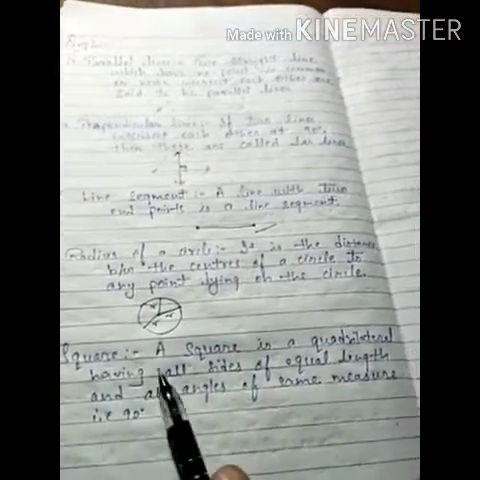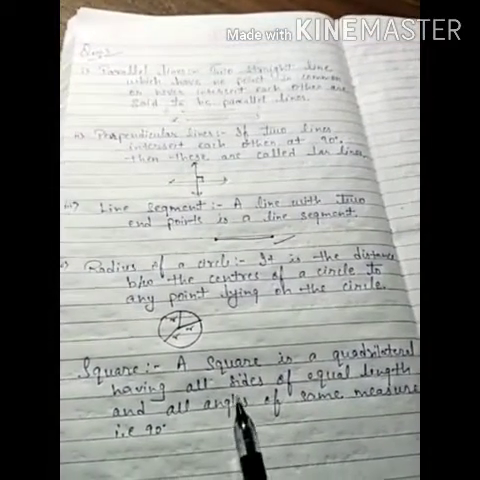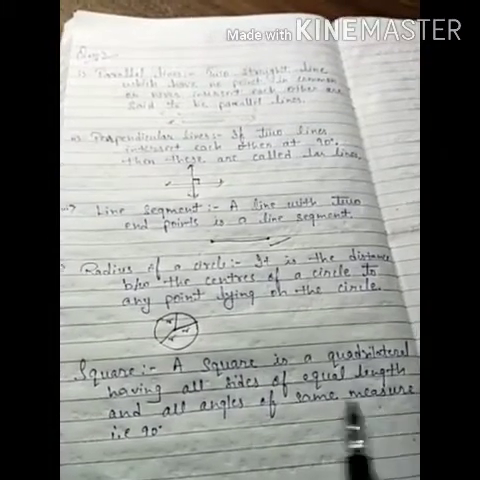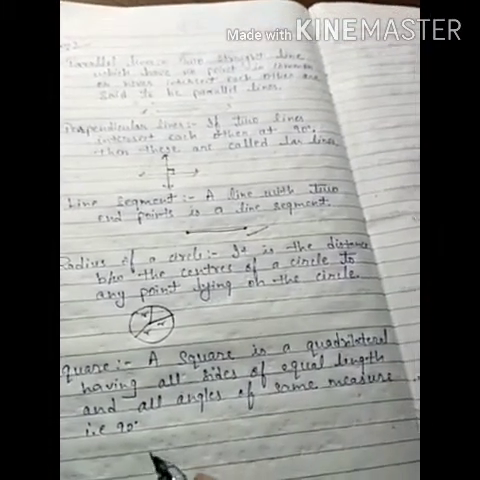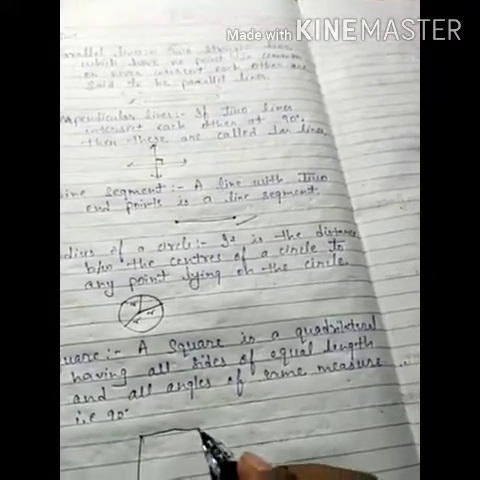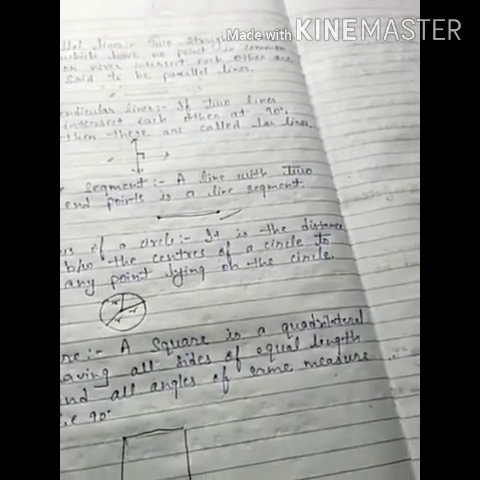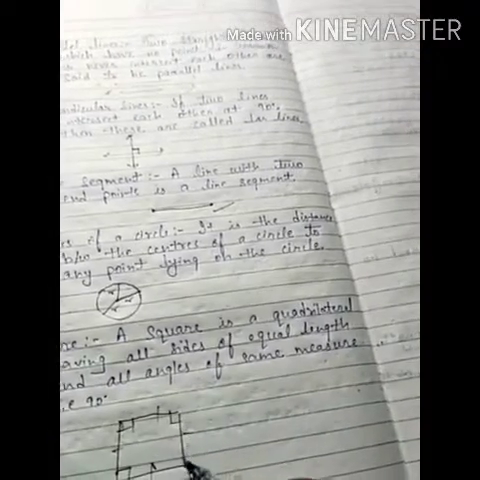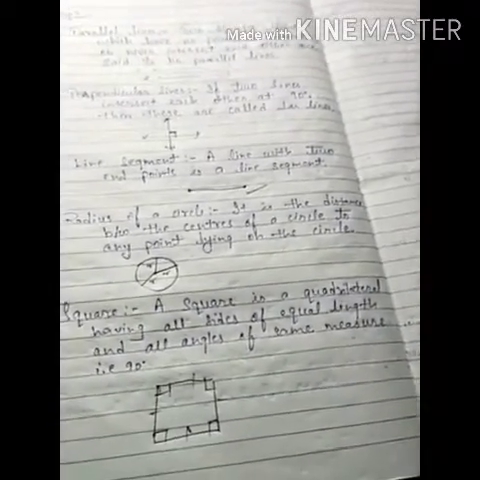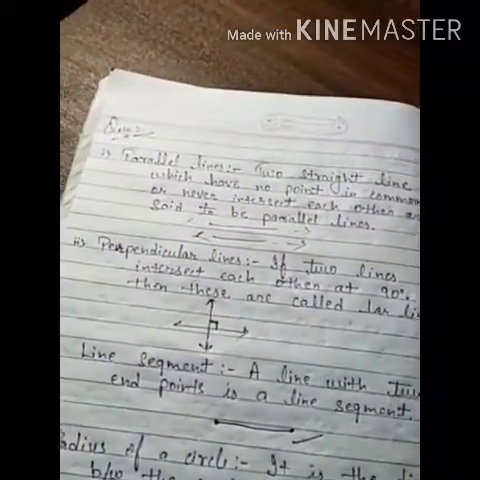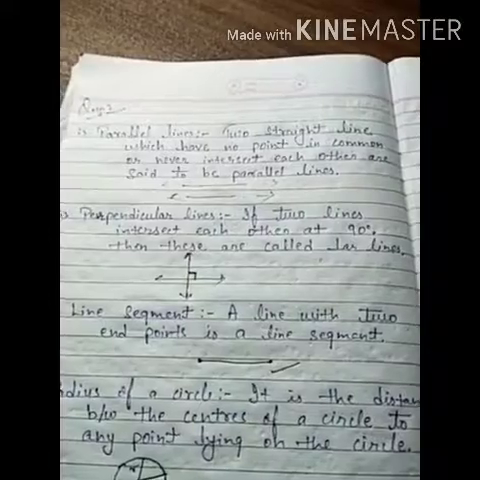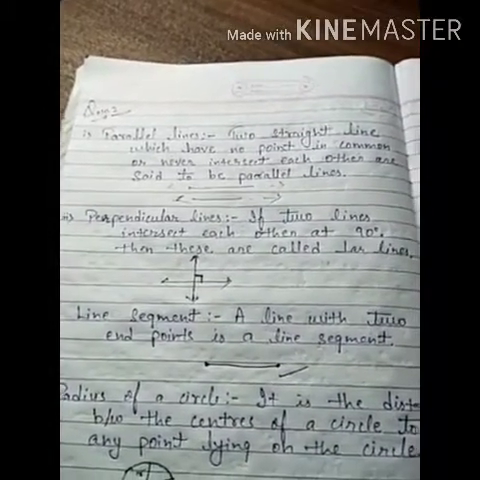Next, a square. A square is a quadrilateral having all sides of equal length and all angles of the same measure, that is 90 degrees. So if there is any quadrilateral which has all sides equal and all angles 90 degrees, then it is said to be a square. You can similarly solve the other questions of this exercise. Okay, best of luck. Thank you.